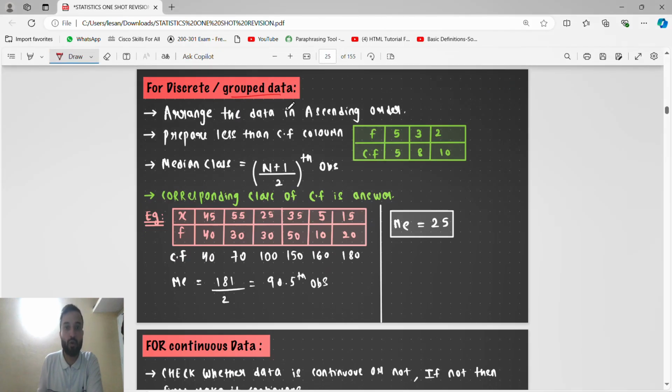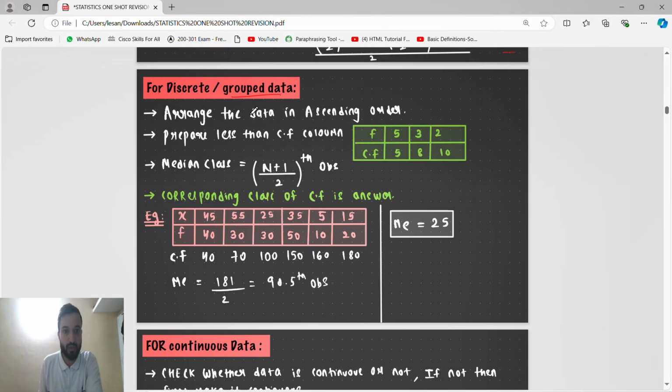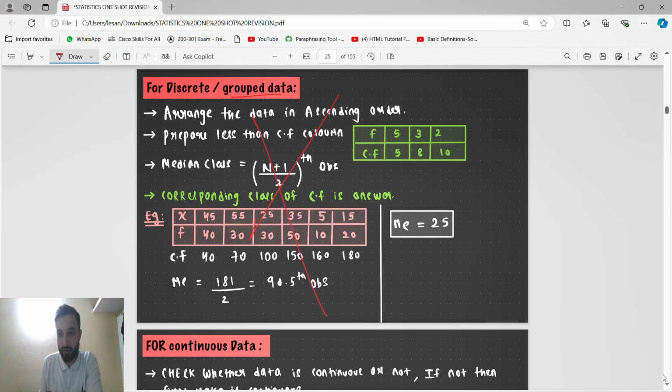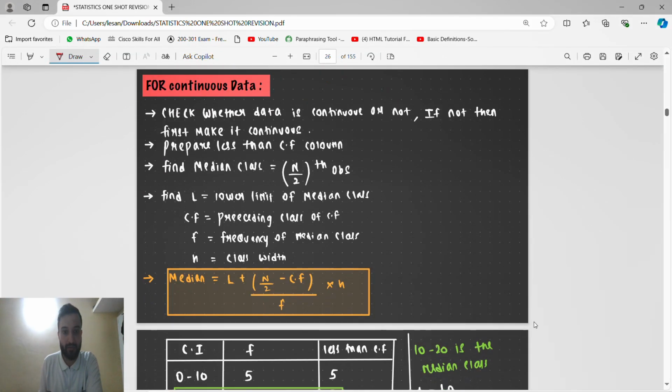For grouped data, where the class interval is given and the frequency is given, okay, so guys, we will not use this formula. We will not use this one. We'll directly see for this.